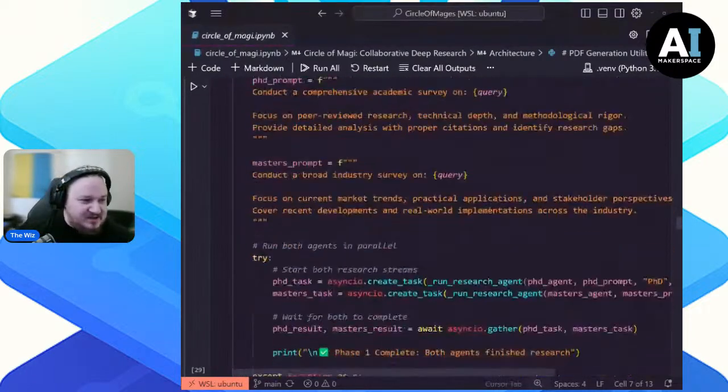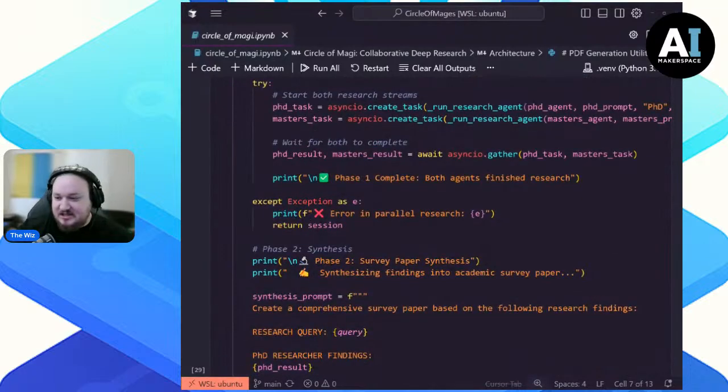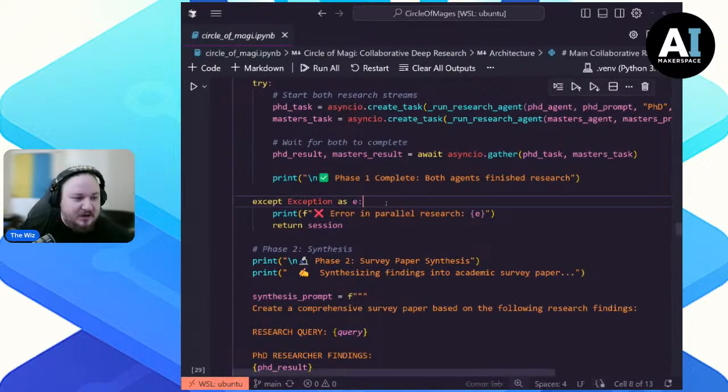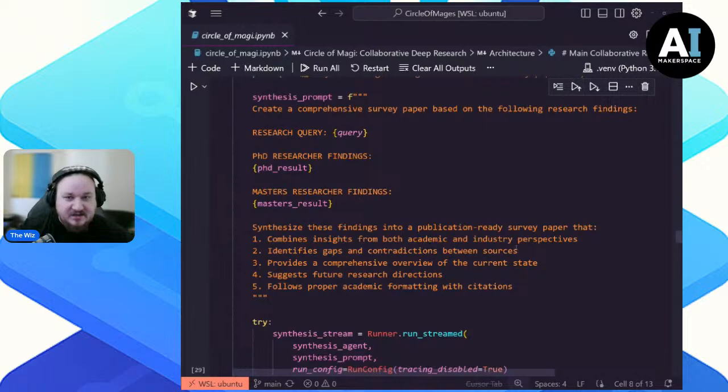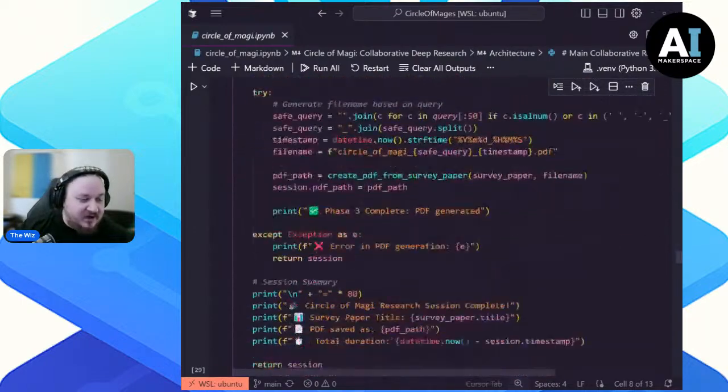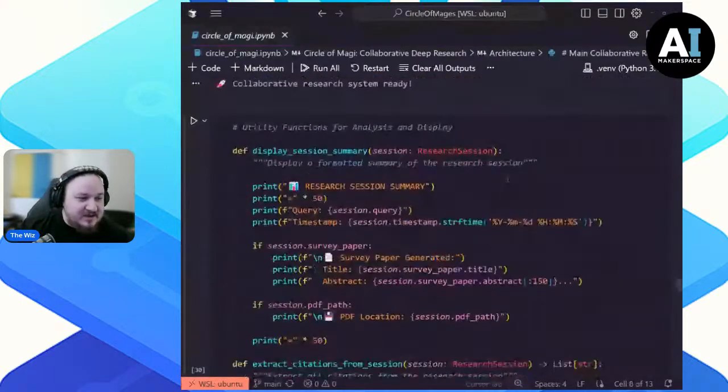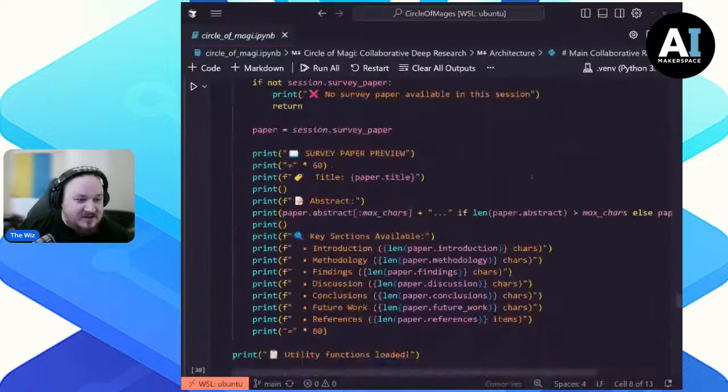And you can see all this is doing is it's tying these agents together to pass the output to the next stage. That's it. We basically get two reports, we synthesize them into one report, and then we turn them into a final report.